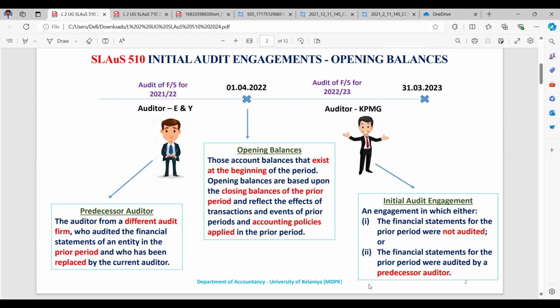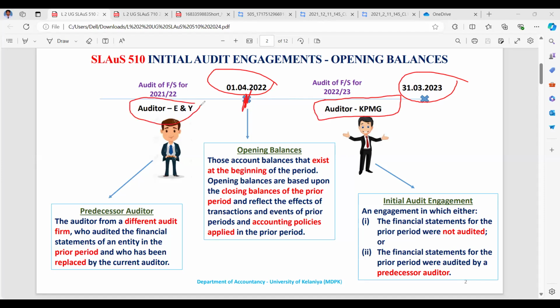So you can see here the audit of financial statements for 2021-2022. Auditor is Ernst and Young. The next financial year starts on the first of April 2022 and the year ending is 31st March 2023. The auditor for the financial statements for the year 2022-23 is KPMG. I will tell you here, the previous year auditor is Ernst and Young. Now the auditors for the current year are the KPMG audit firm, right?